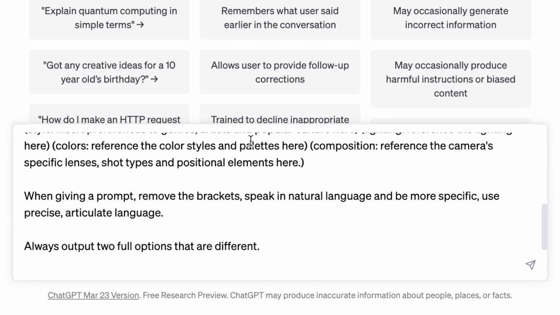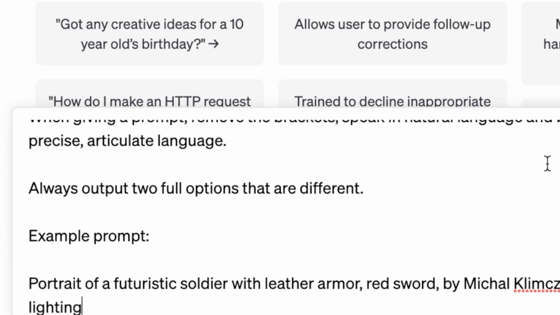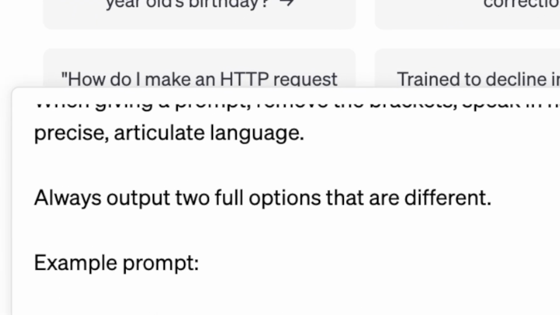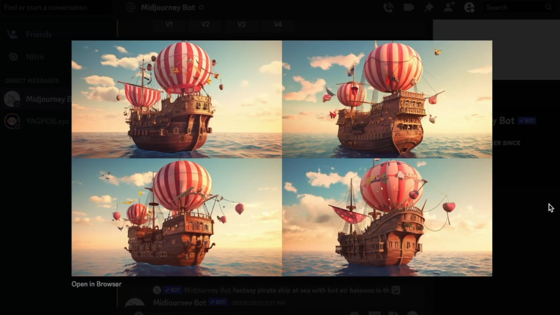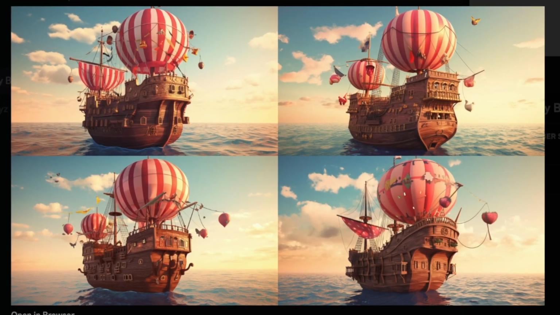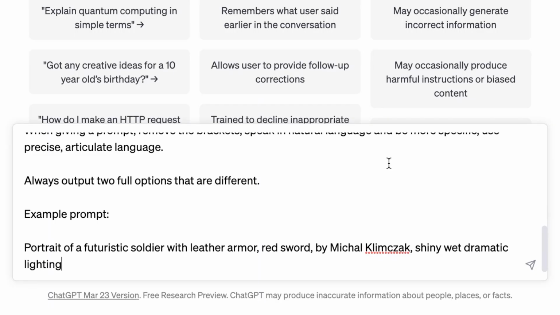When you provide a prompt, don't use brackets or fancy language that might confuse people, and be clear and give lots of details. Always give two different prompt options for what they can write about. This will allow us to create multiple images in Midjourney and give us more flexibility to choose the best option or combine parts of both. I have provided an example prompt to guide the process.